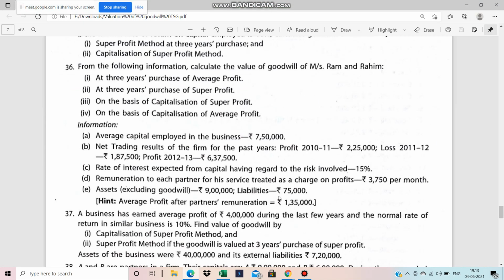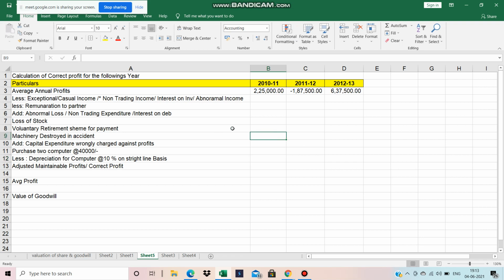Now see, some adjustments are there. Rate of interest is expected on working capital, 1,500. Remuneration of each partner for service is to be treated as a charge on the profit, 3,750 per month. That means each and every year we have to charge partners' remuneration, which is 3,750 per month. And how many partners are there? There are two partners, Ram and Rahim. So only one adjustment is there, that is only partner remuneration.